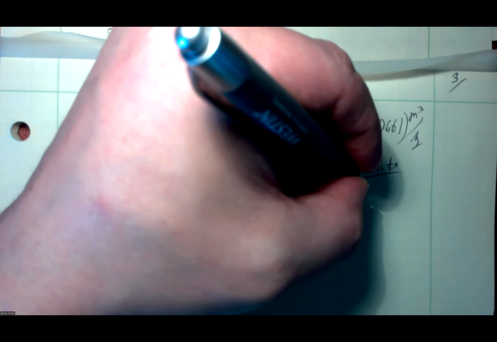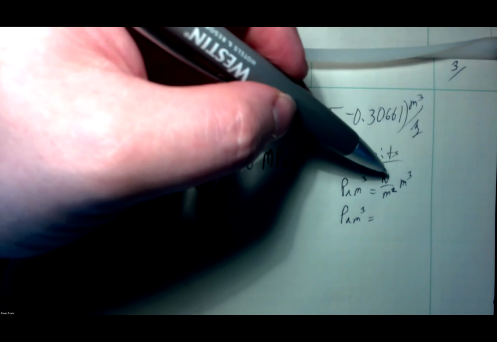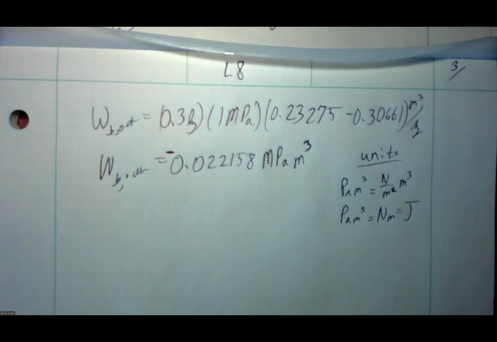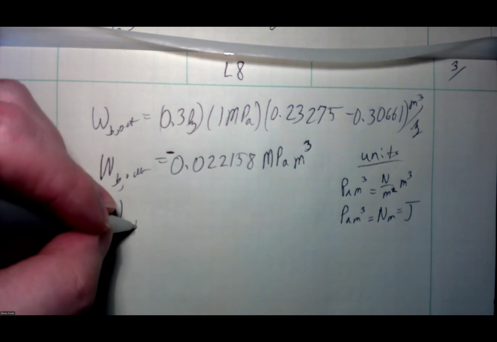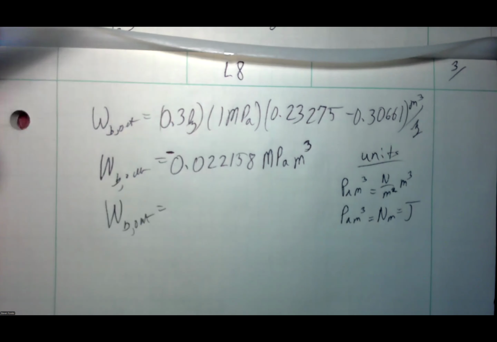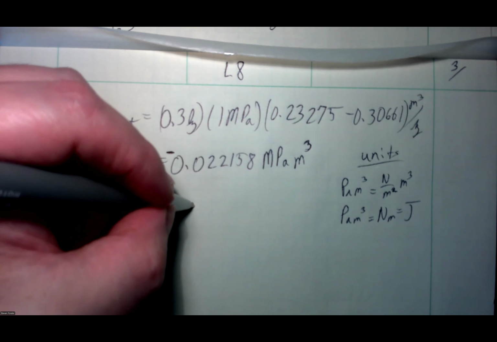If I've got pascals times meters cubed, a pascal, of course, is a Newton per meter squared, and that's still times the meters cubed. So a pascal meters cubed is, I've got here, Newton meter, which is a joule. So this is megajoules. What I've got here is megajoules. Boundary work out. So if I take everything down to base units, normally they do work out.